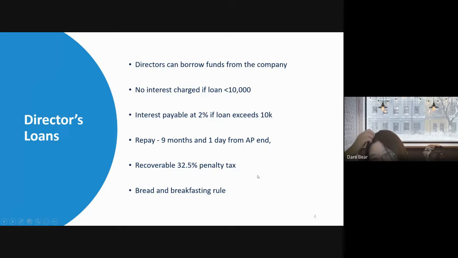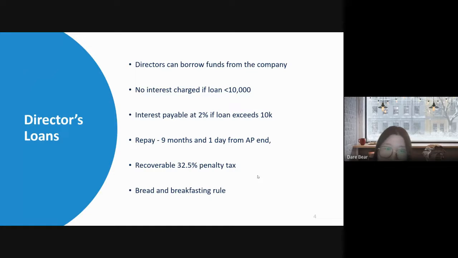So there is a tricky point some people have asked me before. They say, what if I pay the money back to my company within the 9 months and 1 day, and then on the very next day I withdraw the same amount? What do you say?